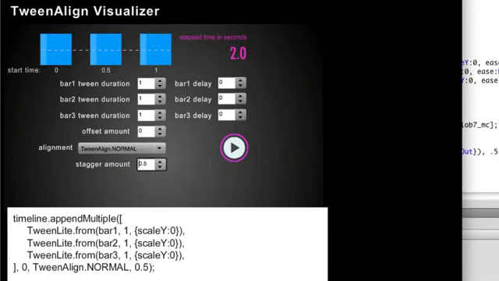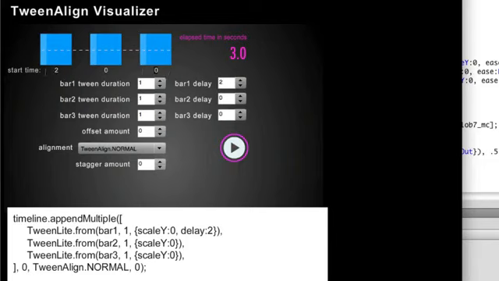We can also start adding delays and changing the durations. So let me bring that stagger amount back down to 0. Using a normal alignment, if I add a delay to bar number 1, let's make it 2 seconds long, notice that the first tween will start at 2 seconds, but the next tweens will start at 0 and 0.